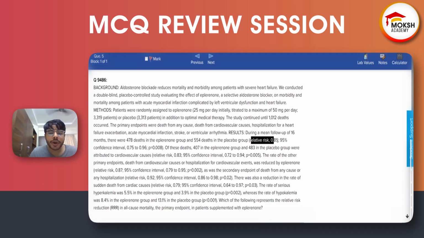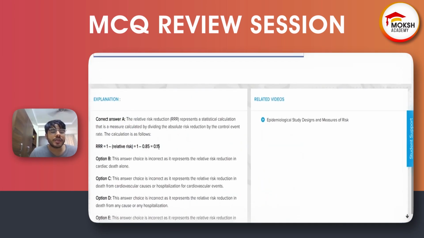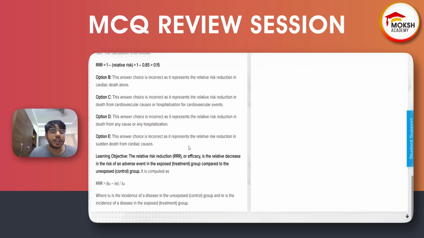Relative risk is 0.85 in the eplerenone group. In the eplerenone group, the relative risk is 0.85. So what will be RRR? It will be 1 minus RR, that is 1 minus 0.85, 0.15. So relative risk reduction, or efficacy, is the relative decrease in the risk of an adverse event in the exposed group compared to the unexposed group.